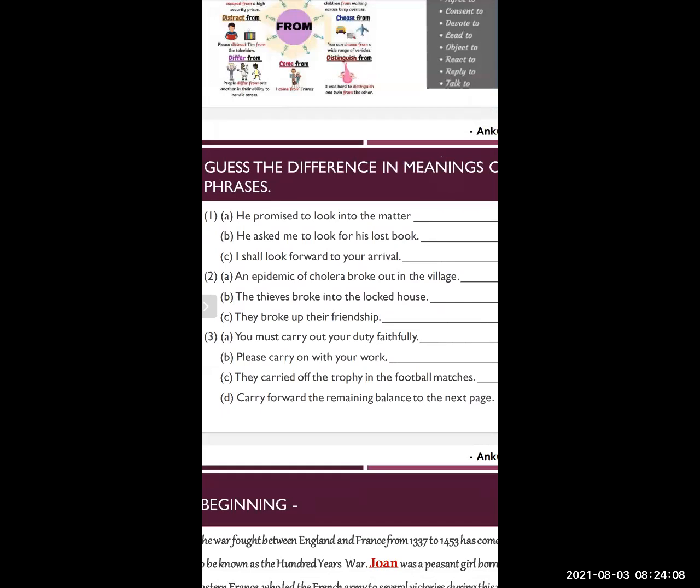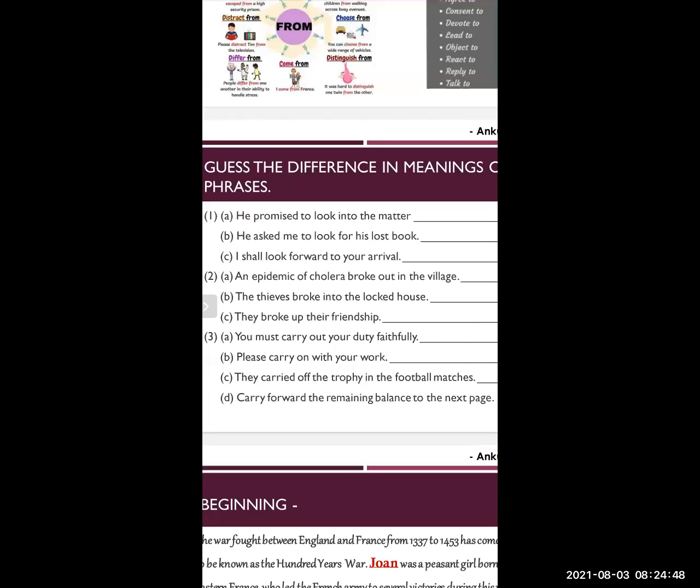The first one, A: he promised to look into the matter. Second sentence: he asked me to look for his lost book. And in the third sentence: I shall look forward to your arrival. In these sentences the underlined phrasal verbs are to look into, to look for, look forward. They carry different meanings.